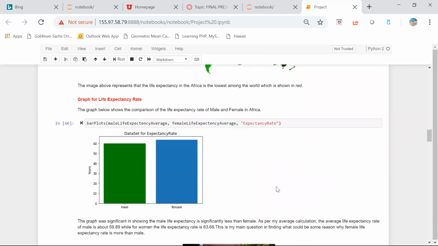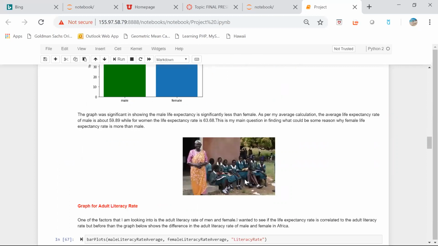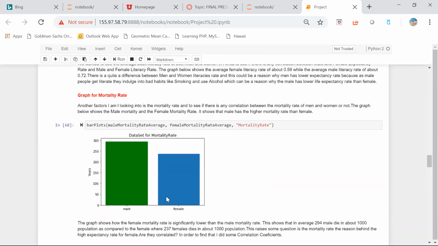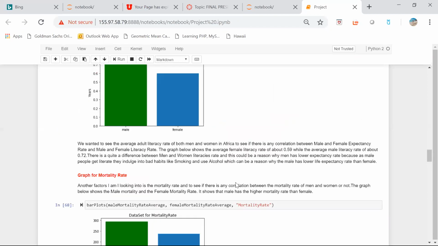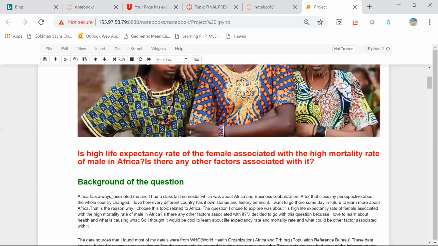And also with the data set I found, I played with it and I found that the male life expectancy rate is less than the female life expectancy rate, and the male mortality rate is higher than the female mortality rate. So that raised my question: is high female life expectancy related to the high mortality rate of males in Africa?